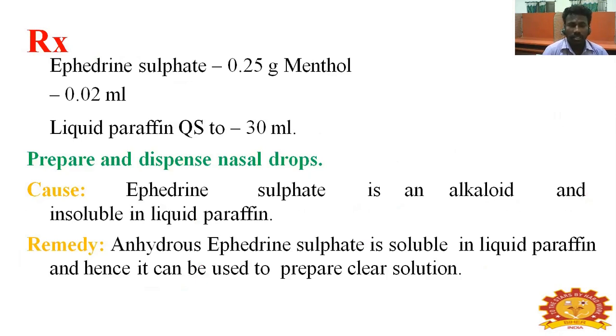Rx: ephedrine sulfate 0.25 gram, menthol 0.02 ml, liquid paraffin quantity sufficient to 30 ml. Prepare and dispense nasal drops. Ephedrine sulfate is an alkaloid and is insoluble in liquid paraffin. Remedy: ephedrine alkaloid is soluble in liquid paraffin. Hence, it can be used to prepare a clear solution.